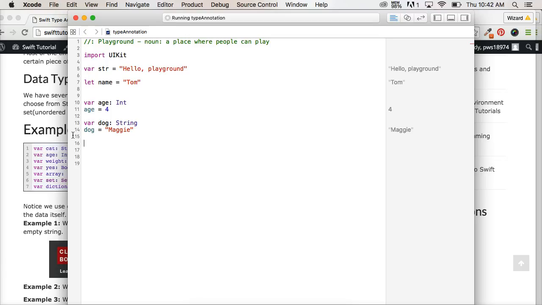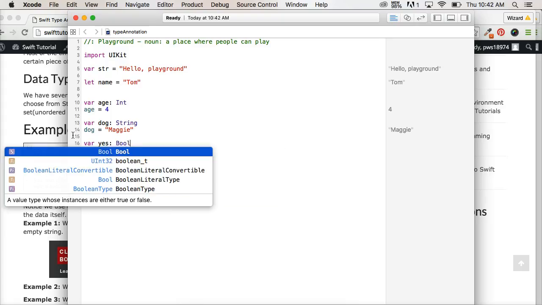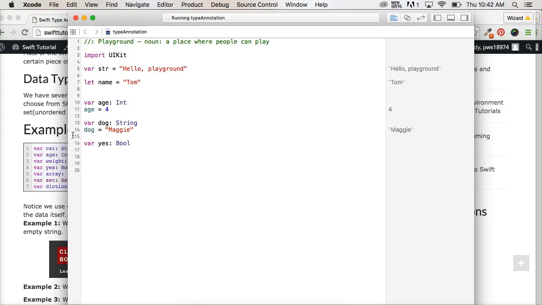There's a couple other ones we can do, like a boolean that's true or false. We'll just do var yes, colon, Bool, that's for boolean, and we can set yes equal to false, which is like a double negative. All right, so we can say yes to false, and I'm not going to go through each one of these and show you that I can't set it to an integer and I can't set it to a string because I set it to Bool. Hopefully you guys got that.